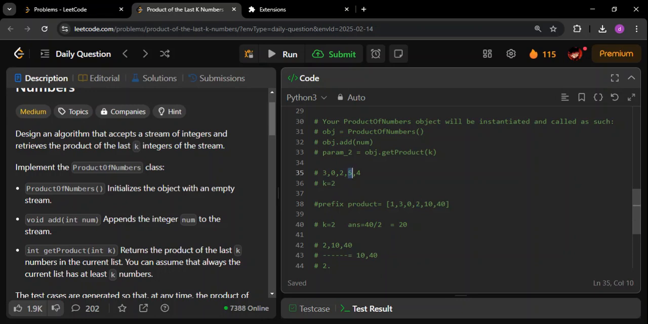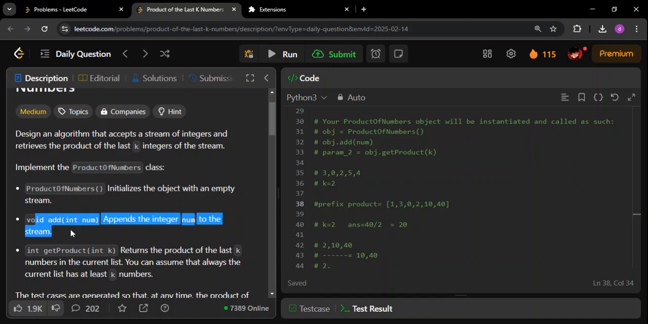Okay, next is 5. Take 5, take the previous number, which is 2. 5 into 2 is going to be 10. Write 10 here. Similarly, take 4, take the previous number, which is 10. 10 into 4 is 40. Write 40 here. Okay, now this is all about this add function. I have explained the whole logic behind the add function. Now we'll go to the get product, and we will see 3 such cases.